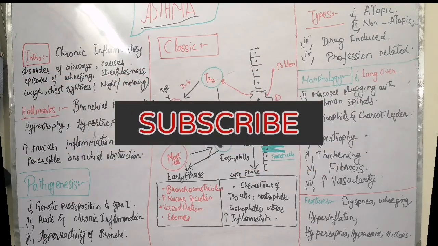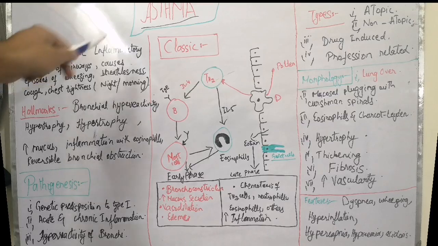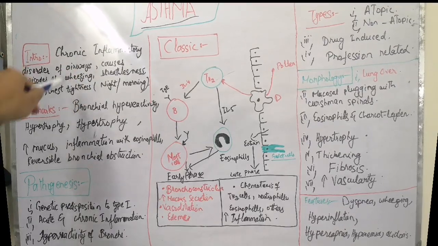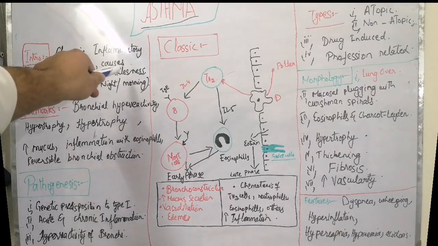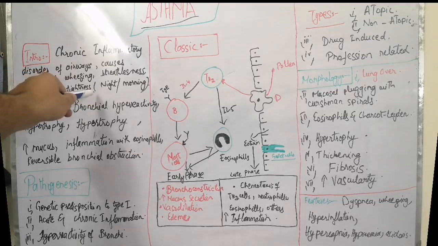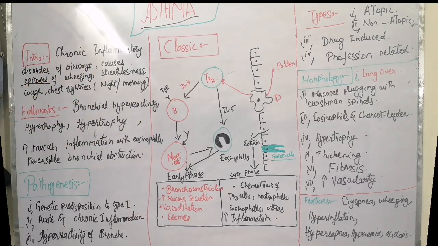In this video, we will discuss asthma. First, we will introduce what is asthma. Asthma is the chronic inflammatory disorder of the airways that causes episodes of wheezing, breathlessness, cough, and chest tightness, usually at night and or in the morning.